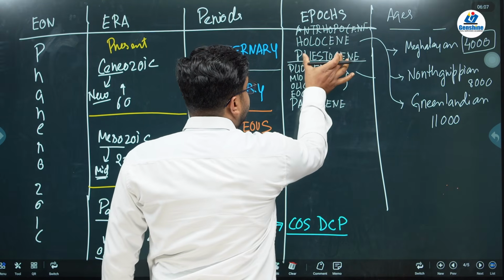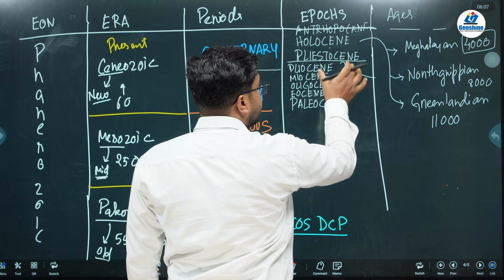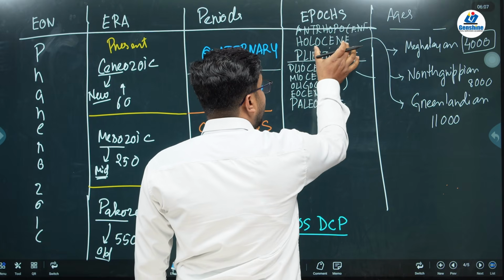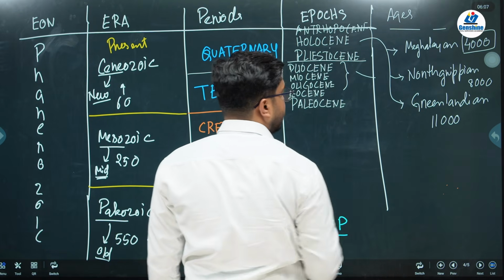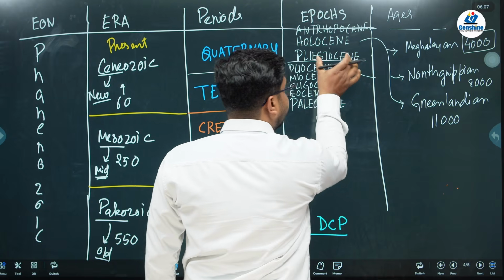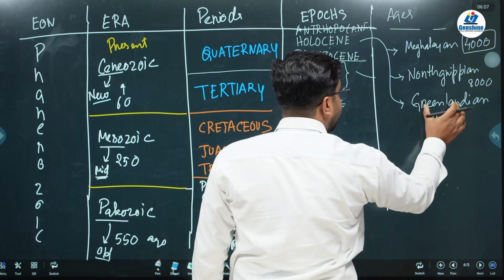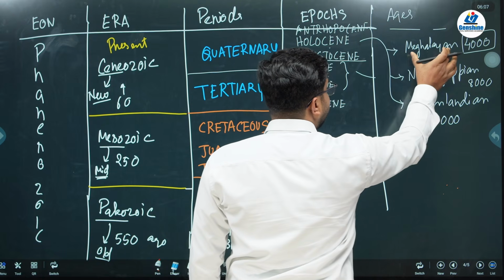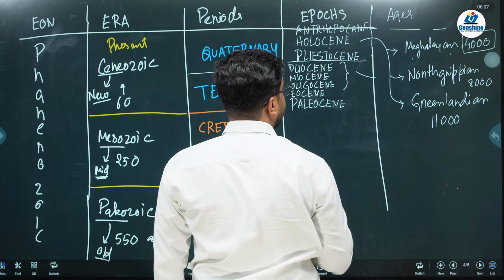Remember, in the Pleistocene we had our last ice age, and after this ice age human beings were introduced. After Pleistocene we entered the Holocene epoch, Greenlandian age, then the Northgrippian age, and finally the present age is the Meghalayan age under Holocene.